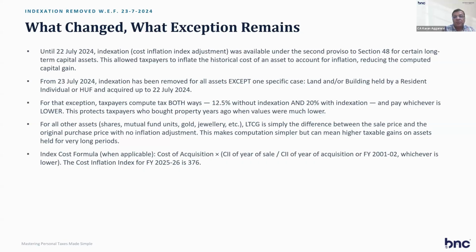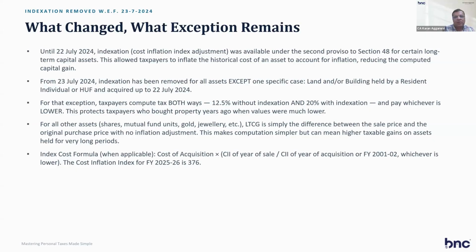For that exception, taxpayers compute both ways: 12.5% without indexation, or 20% with indexation. For non-residents, this is not available. For all other assets, long-term capital gain is simply the difference between the selling price and the original price with no inflation adjustment. This makes computation simpler but can make higher taxable gain on assets held for long periods. So if it is a long period, then capital gain may arise higher. The cost inflation index for 25-26 is 33.76. So it has become very simple. Sale minus purchase, and then you apply the tax rate.